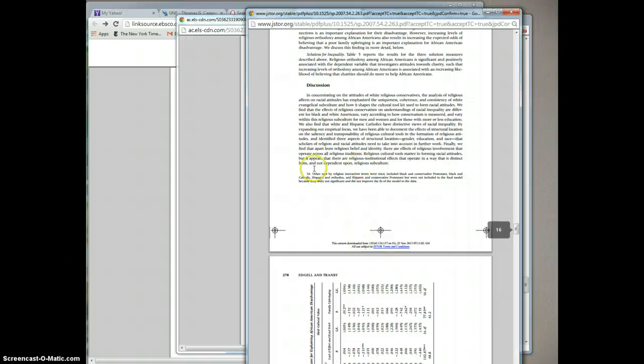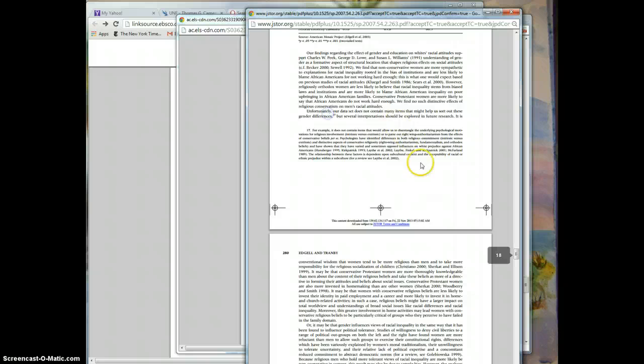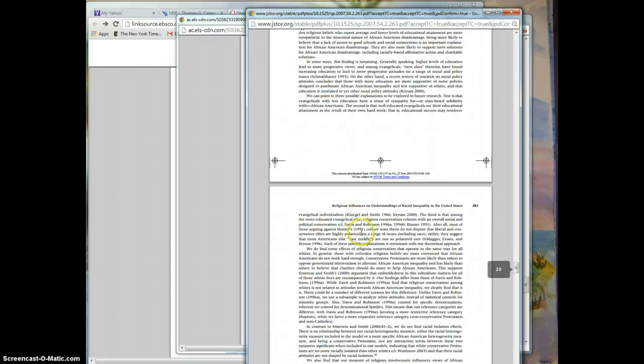But the big point comes with their discussion. Now they start doing their discussion. What did they find? And concentrating on the attitudes of white religious conservatives, the analysis finds whatever. And then you keep going. Our findings regarding the effect of gender down there. Unfortunately, our data set does not. And they kind of have a caveat, but then they finish out saying this is what we found for another couple of pages.